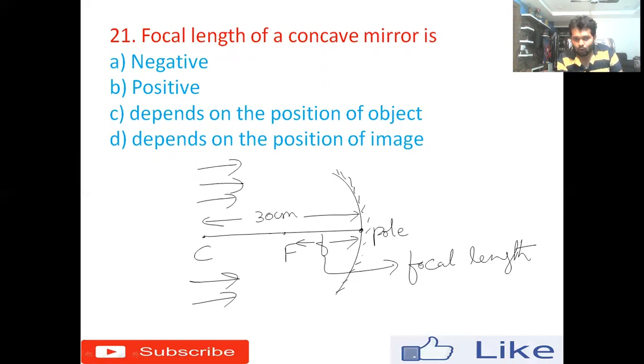As I told, the focus is formed here and the distance between the pole and focus is called the focal length, right? So the right answer for this question is negative. The focal length or focus, radius of curvature, object distance, everything will be taken as negative.